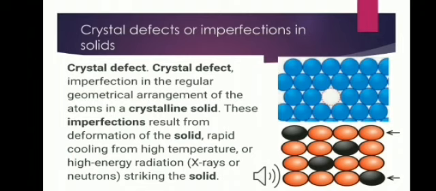This imperfection may be caused due to the process of crystallization. The imperfections are more if the crystallization occurs at a faster rate. So the defects can be minimized if the crystallization is carried out at a slower rate. In fact, ideal crystals with no imperfections are possible only at the absolute zero of temperature, that is 0 Kelvin. Above this temperature, no crystalline materials are 100% pure. They contain defects.